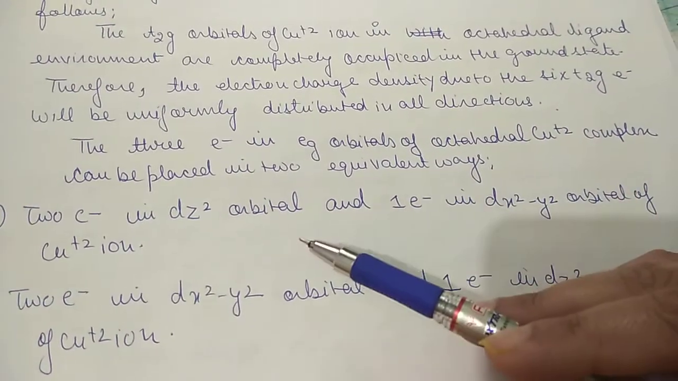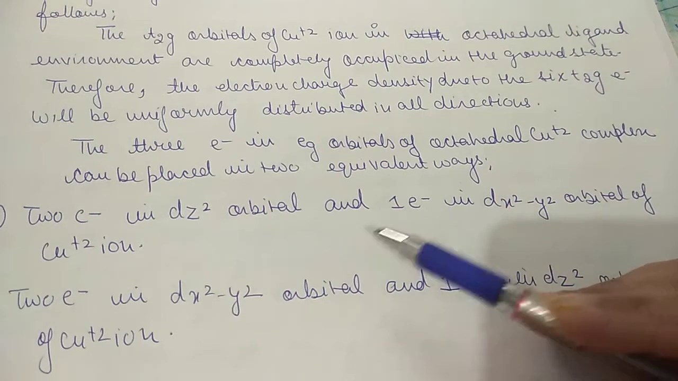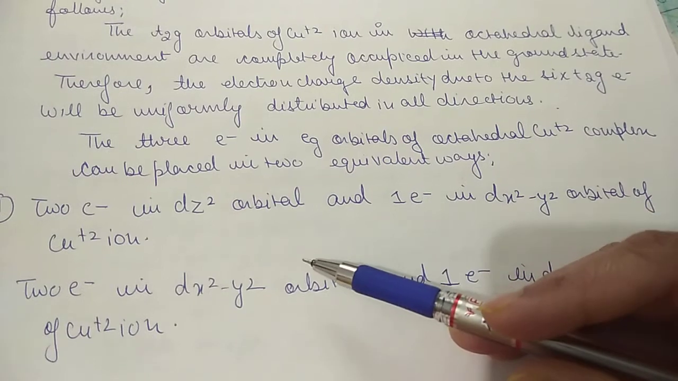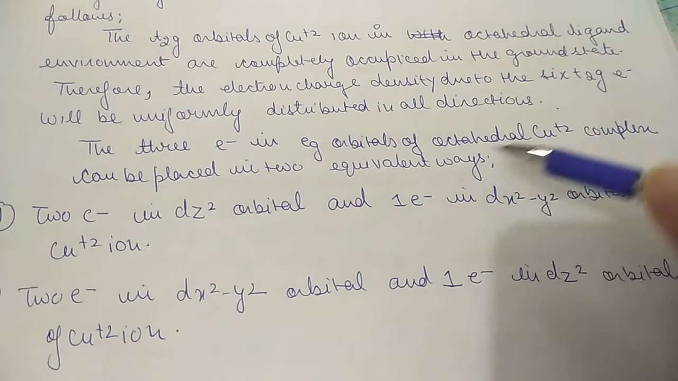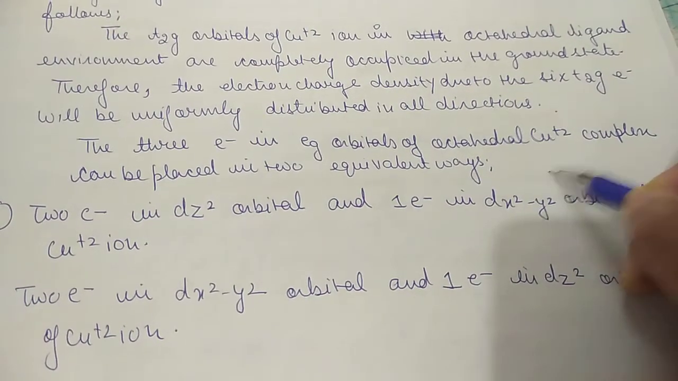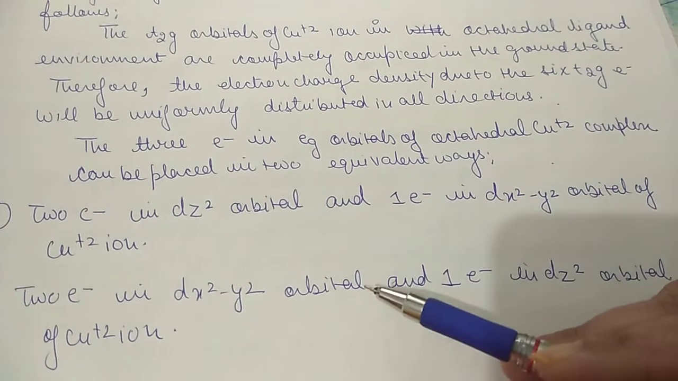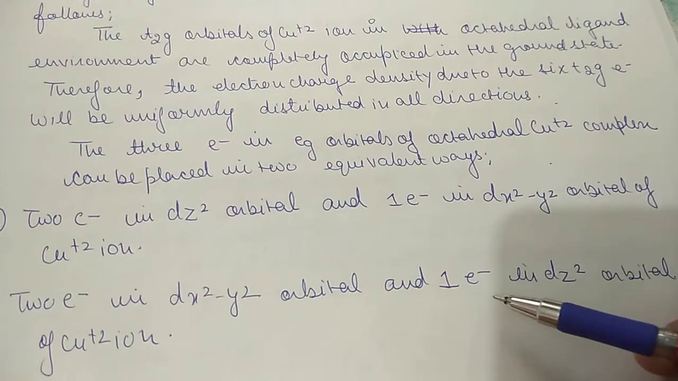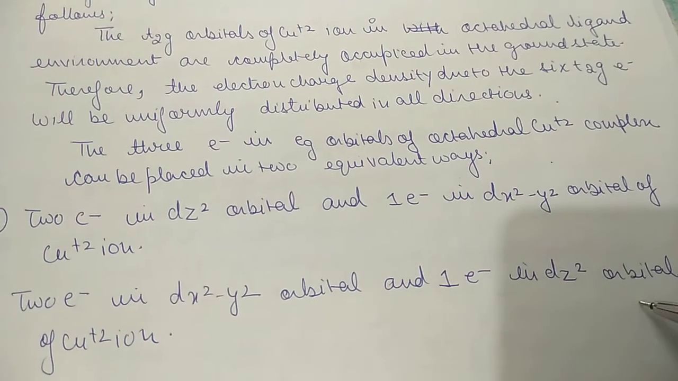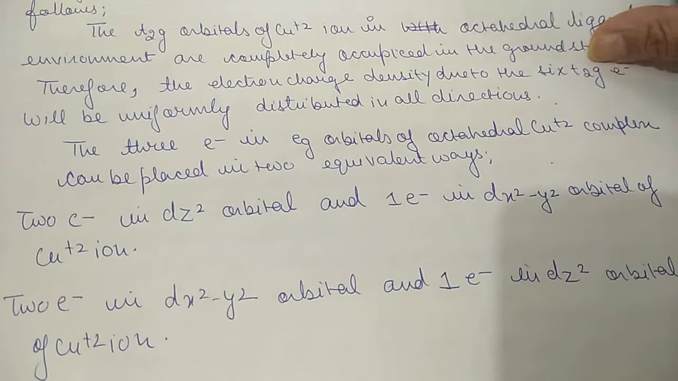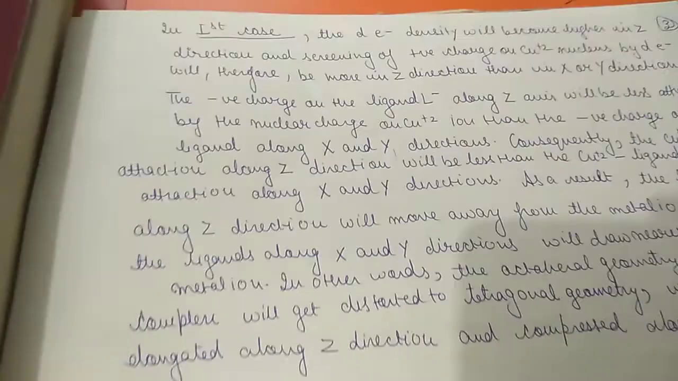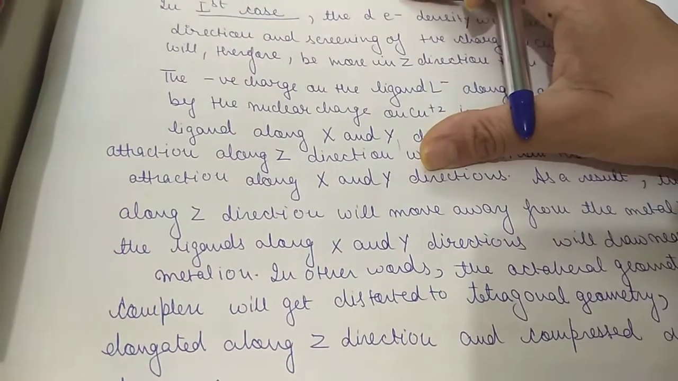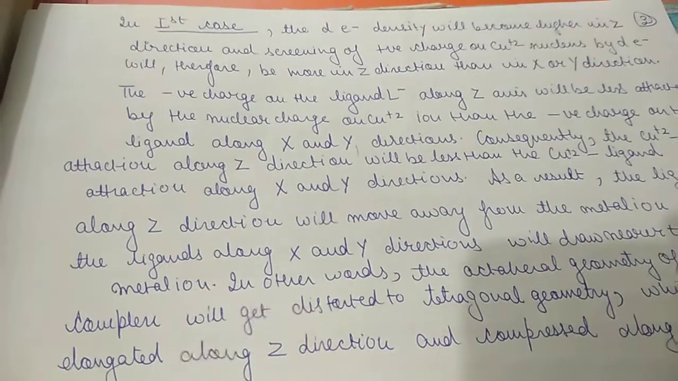First is two electrons in the dz square orbital and one electron in the dx square minus y square orbital of the copper ion. Please pay attention. This is the first arrangement. In the second arrangement, we will have two electrons in the dx square minus y square orbital and one electron in the dz square orbital of the copper ion. Now we will go through the first case, pay attention to the first case.